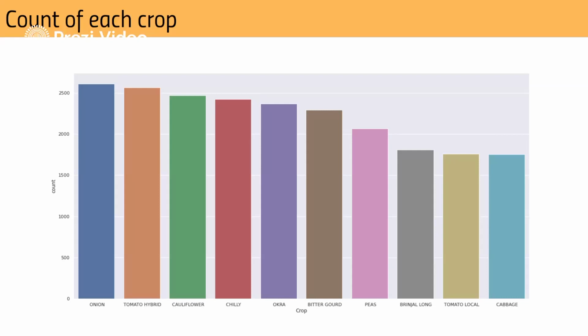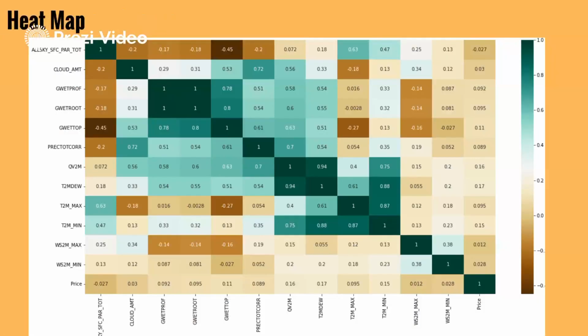So most of the states might not be producing it in summer season, so the data might be missing in the case of cabbage. In the case of onions, these do grow in all the seasons, so the number of rows relating to onions is more compared to that of cabbage. And this is why there is some uneven distribution of the data in different crops.